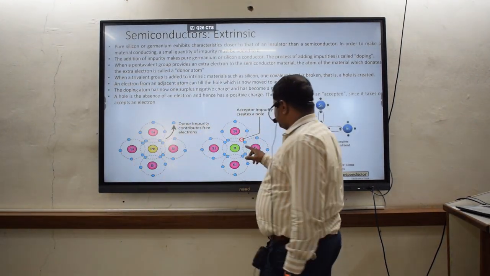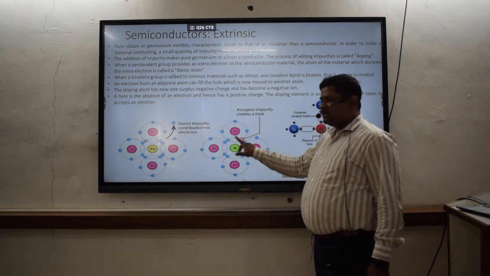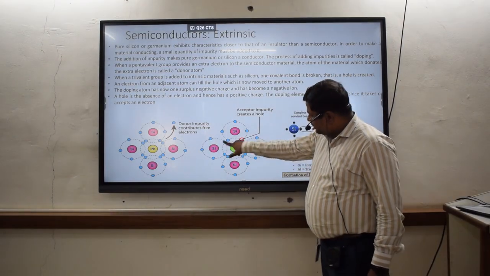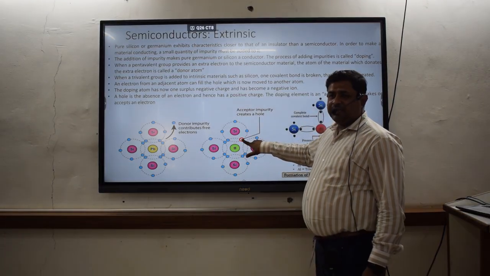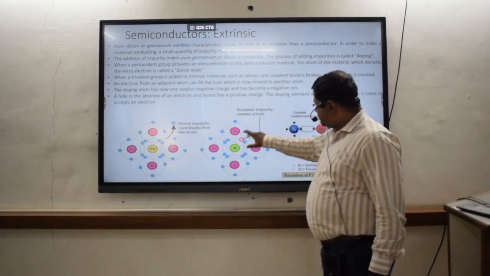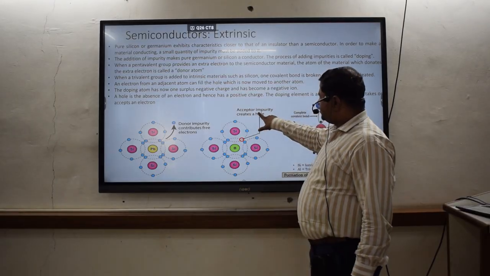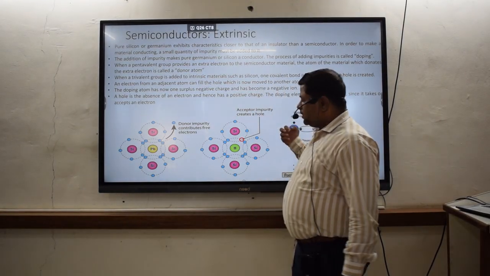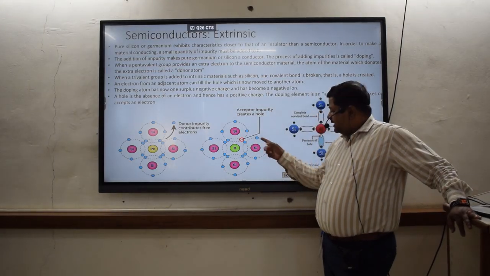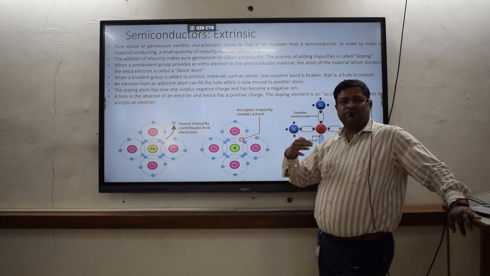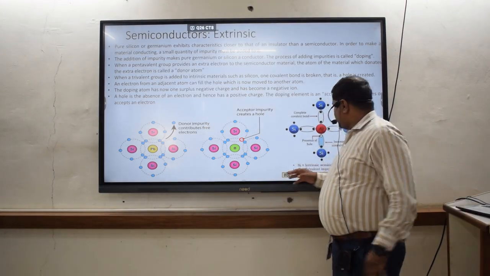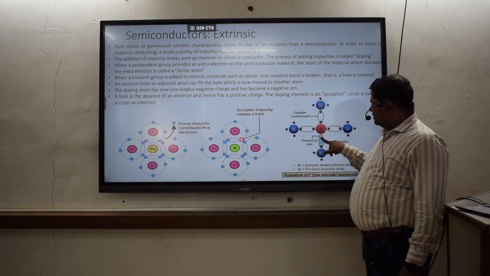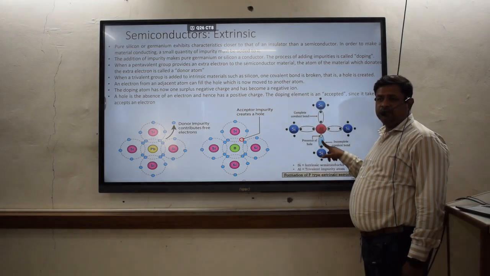Another example is silicon and boron. In the silicon and boron you can see that one electron is missing from the outer cell, and that missing electron is creating a hole, and that hole can be considered an acceptor impurity which creates the hole. That means the atom which has a free electron may combine here and complete the hole, so that's why the conduction of electricity may happen. Another example shown here is silicon and aluminum. Again you can see that there is one hole present in this particular covalent bond.